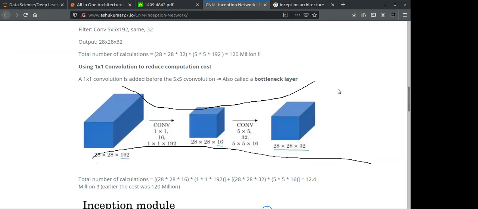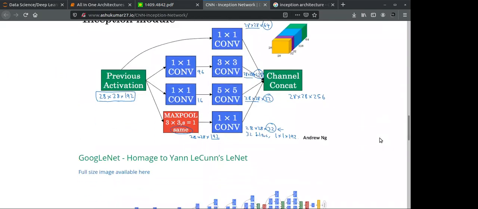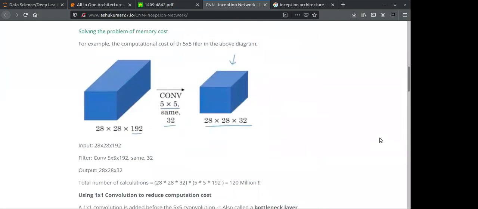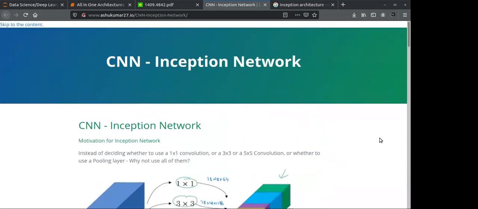So this layer is also called a bottleneck layer. Because if you see over here, you are getting a neck kind of shape. So this is one more thing that you can remember about the Inception network.